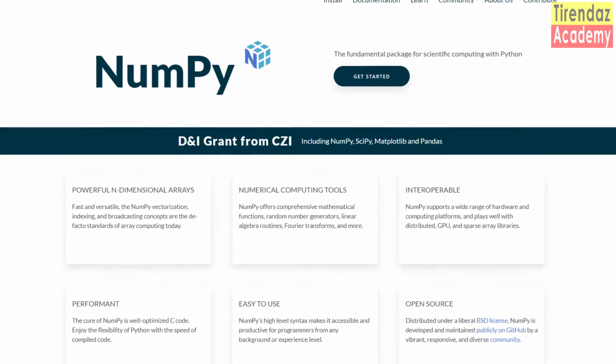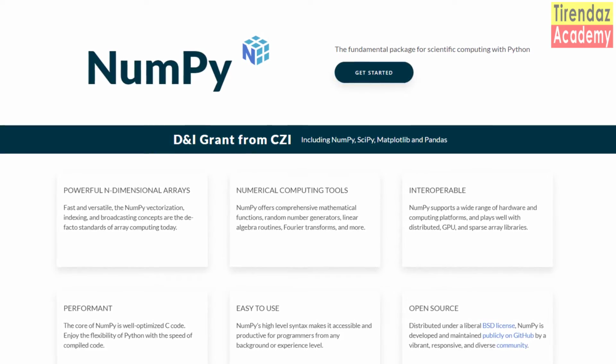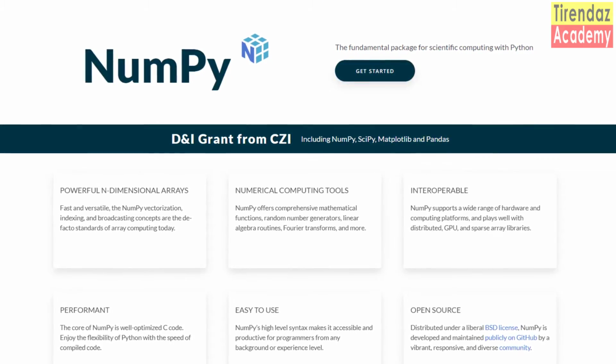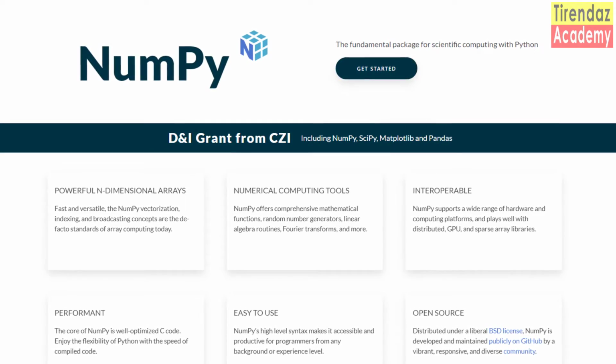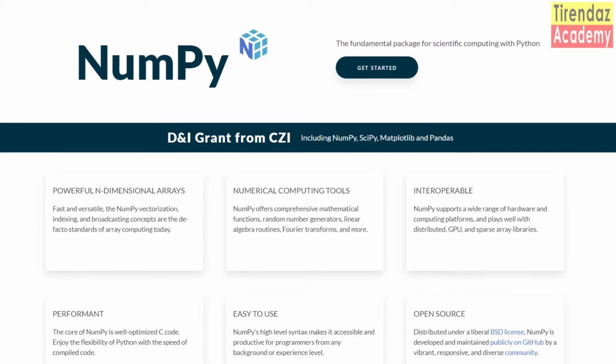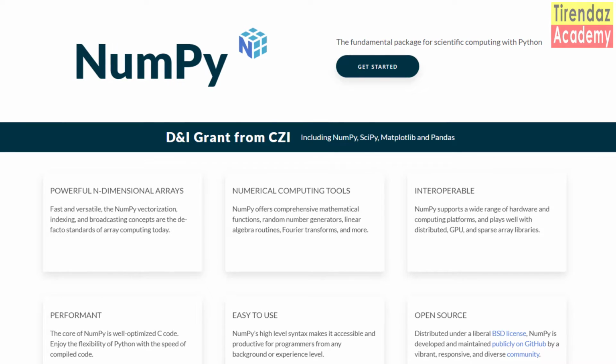Python is an easy language to learn, as you know. On the other hand, it is slow in mathematical operations. But multi-dimensional array operations with NumPy are about 100 times faster than Python. It is very often used with other libraries such as Pandas, Scikit-learn, or TensorFlow. Let's go ahead and take a look at the Pandas library.